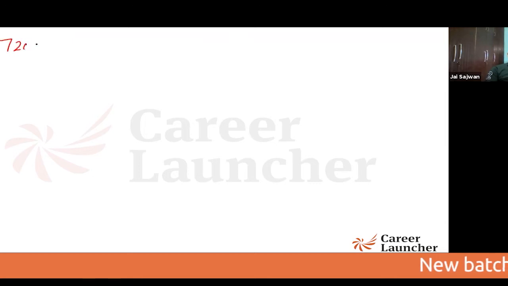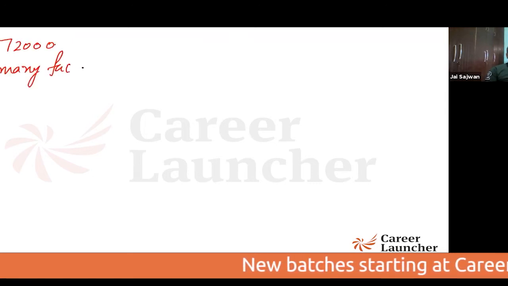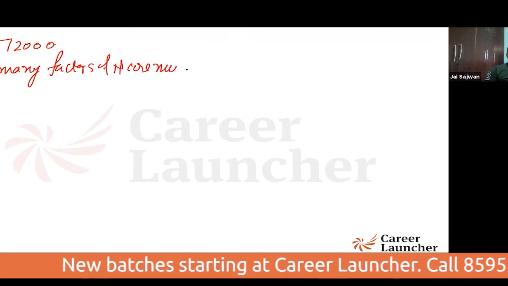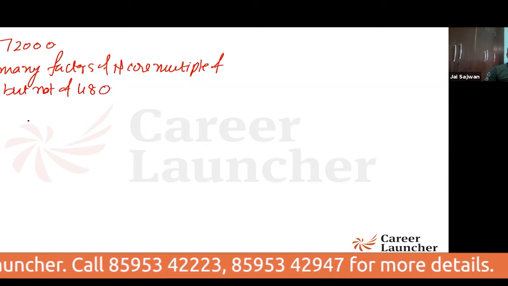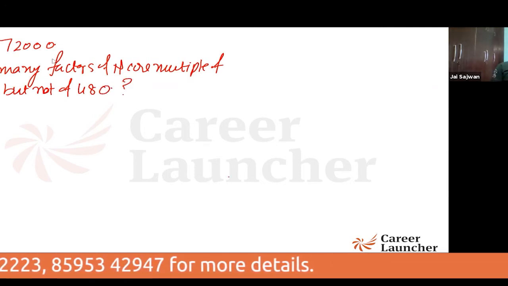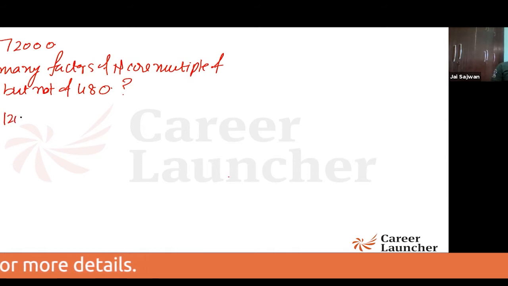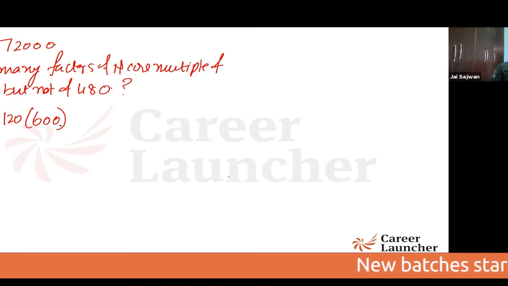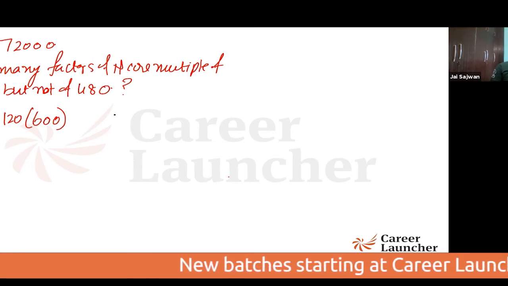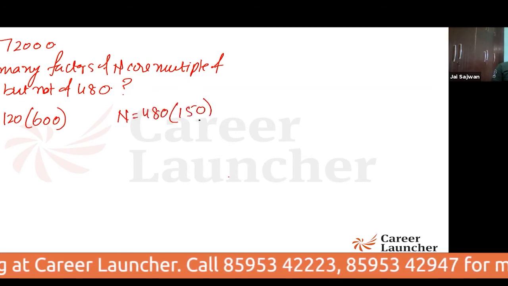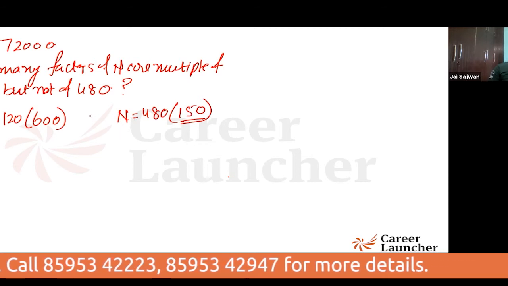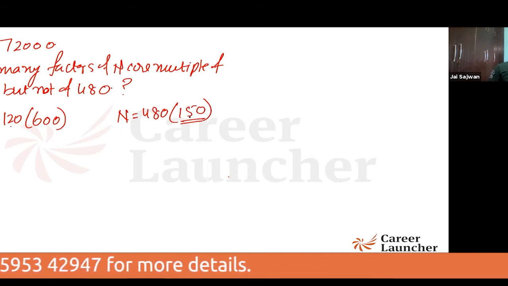The number is 72,000. How many factors of n are multiple of 120 but not of 480? I know 72,000 divided by 120 is 600. That is how 72,000 will come out. The other number is 480, which is 150 more, I know, which is left inside. Yes, 12 fours are there, so 150 is there. So I know 120 is there.